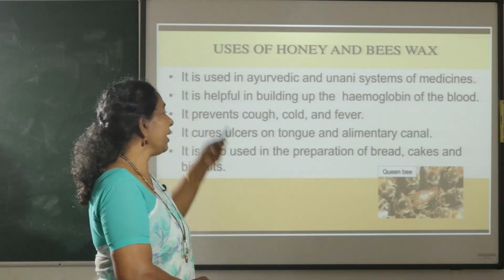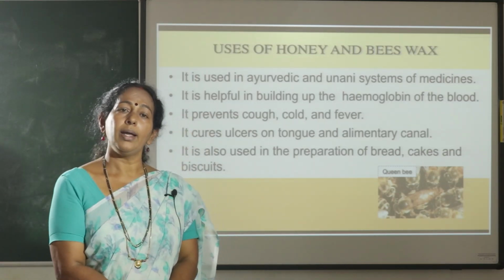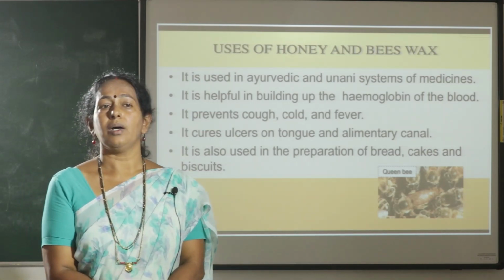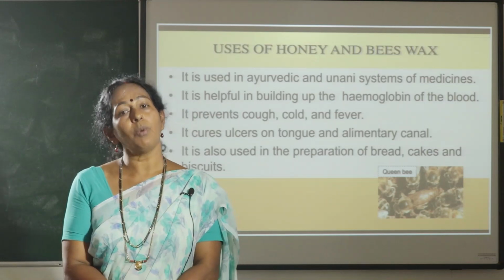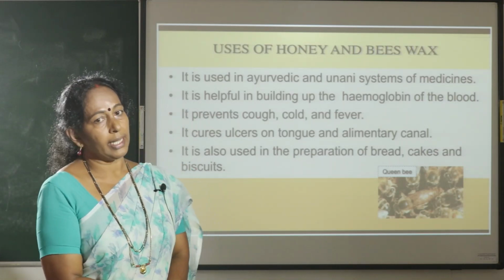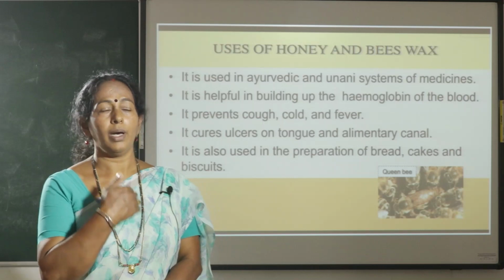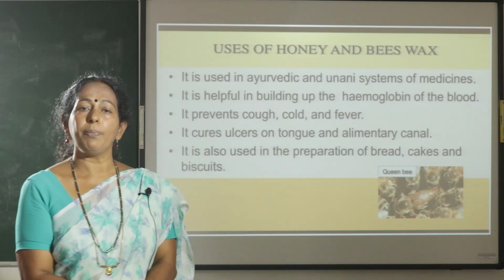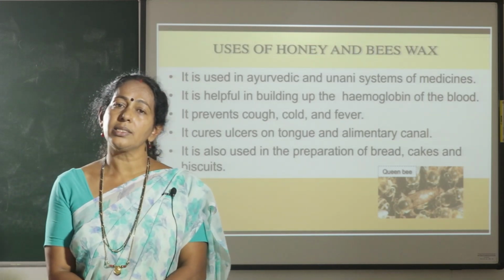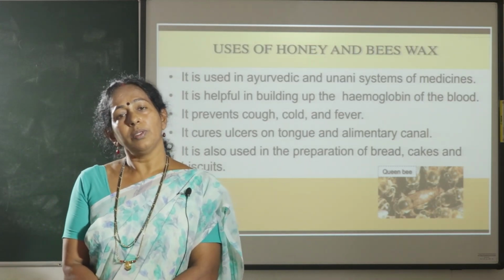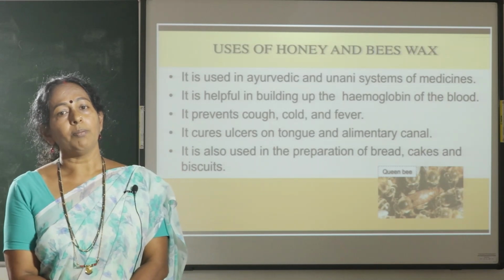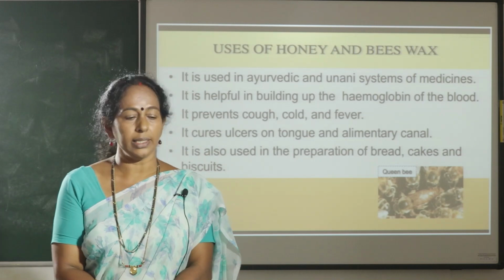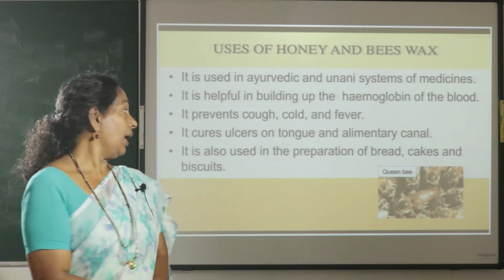Then honey prevents cough, cold and fever. And honey cures ulcers on our tongue and alimentary canal. Ulcers means boils. Alimentary canal means food pipe or esophagus. And it is also used to prepare bread, cakes and biscuits. You might have tasted honey biscuits and honey cakes. So, these are the different uses of honey.